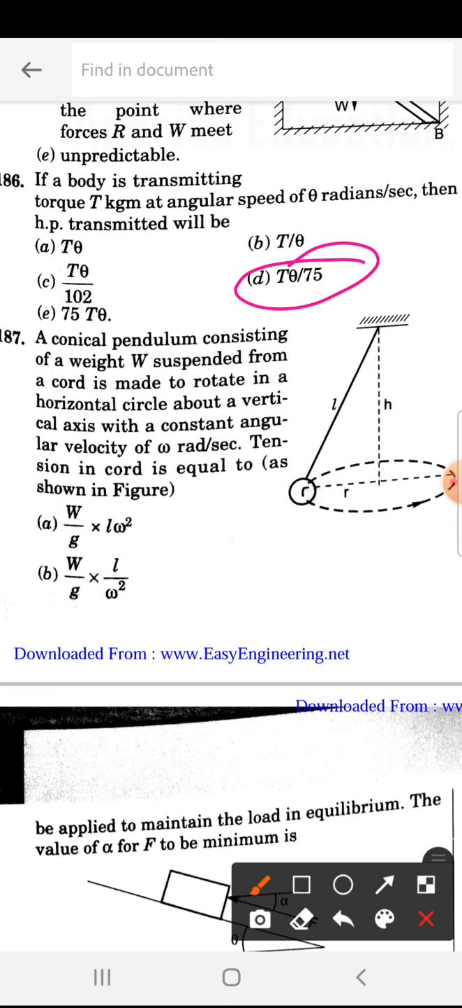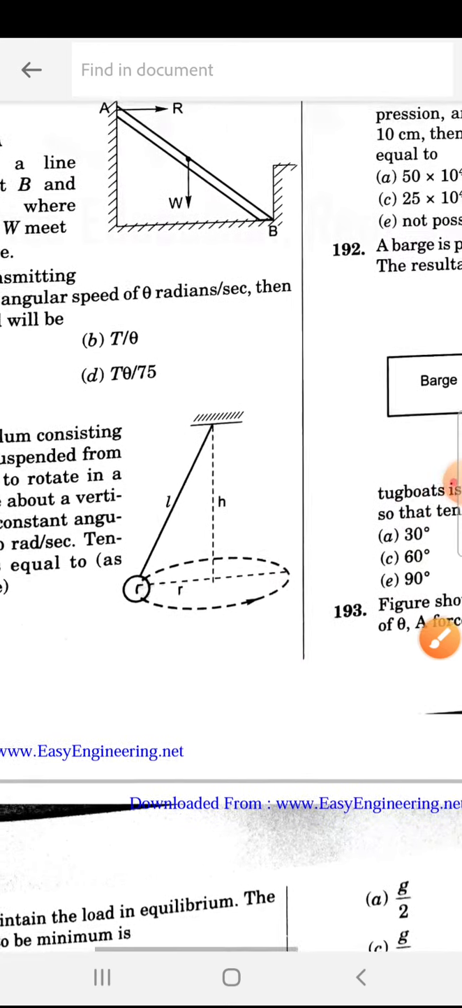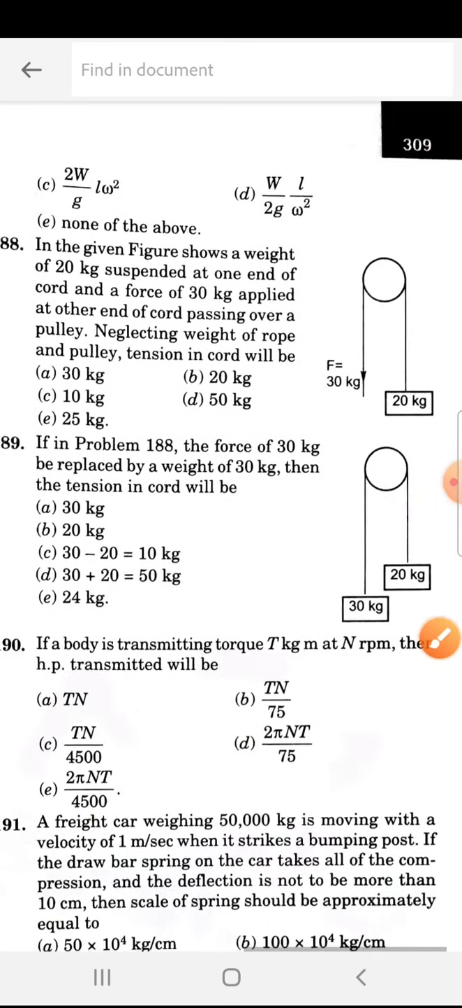187. A conical pendulum consisting of a weight W suspended from a cord is made to rotate in a horizontal circle about a vertical axis with a constant angular velocity omega radians per second. Tension in the cord is equal to, as shown in the figure. So 187 is A, W by g into L into omega square. So next, 188.